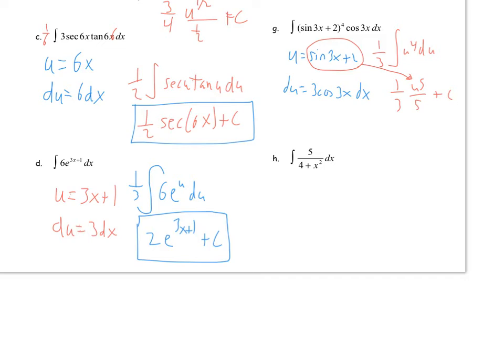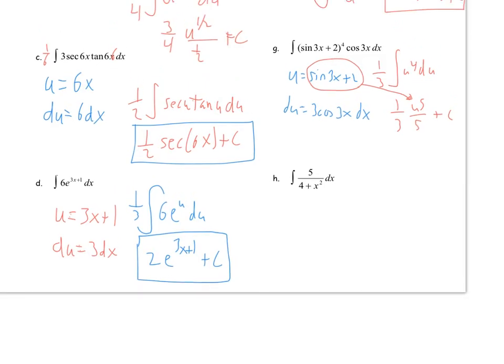Now H, this is the problem that closely resembles tangent inverse. And so to make it look like tangent inverse, we need to take out a 5 and a 4 from the top and bottom to make that 1 over 1 plus x squared over 4 dx. Now remember, x squared over 4 can be rewritten as x over 2 quantity squared. So this is x over 2, that whole thing squared. That allows us to see that u needs to be x over 2.